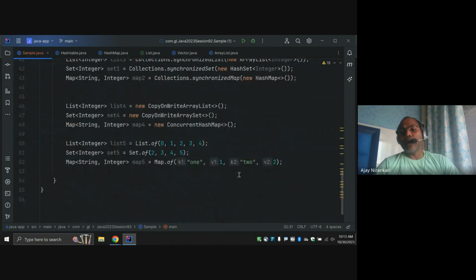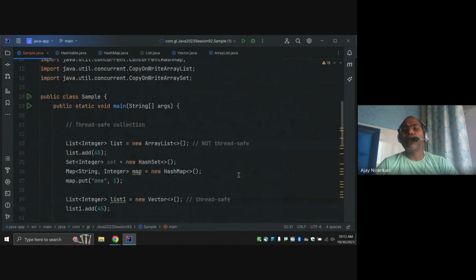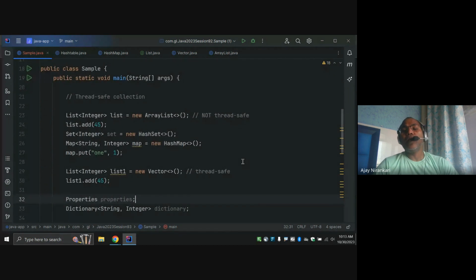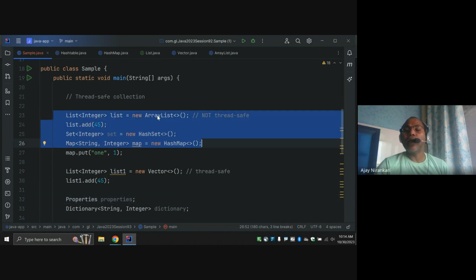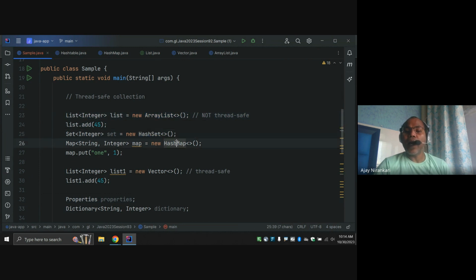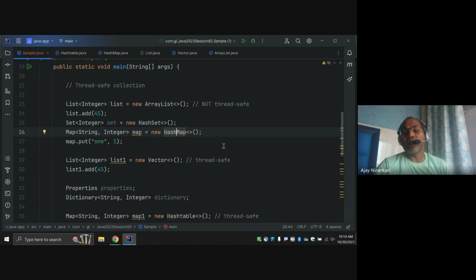Okay, so I think these are the different ways where we can create our list, set, or map collections, maybe thread safe or not thread safe. By default, whatever we are mainly using, like ArrayList, HashSet, HashMap, all these are non thread safe collections.